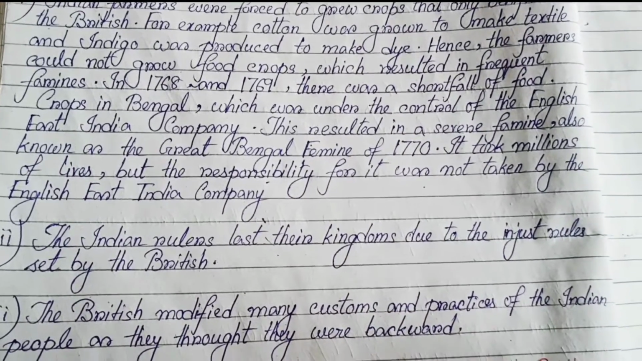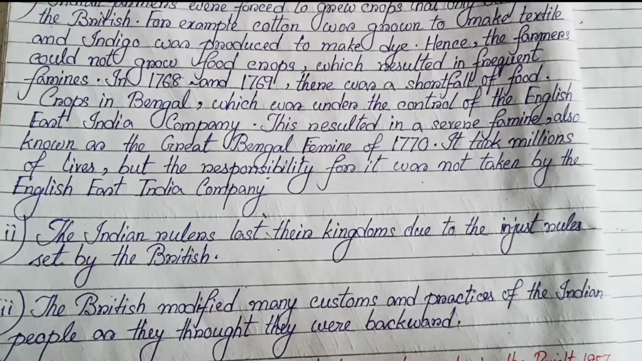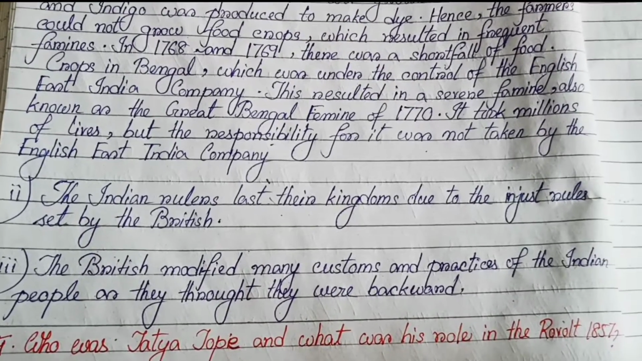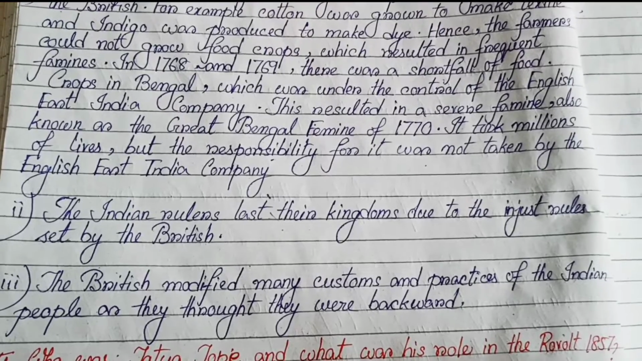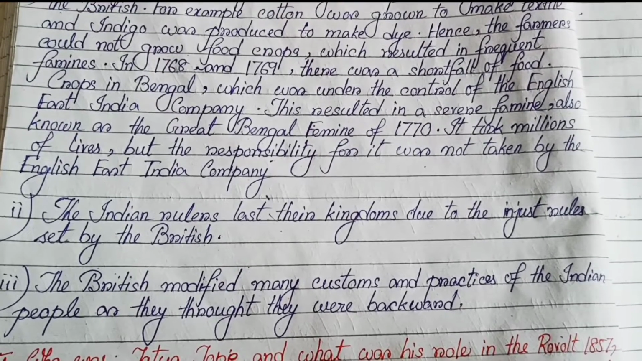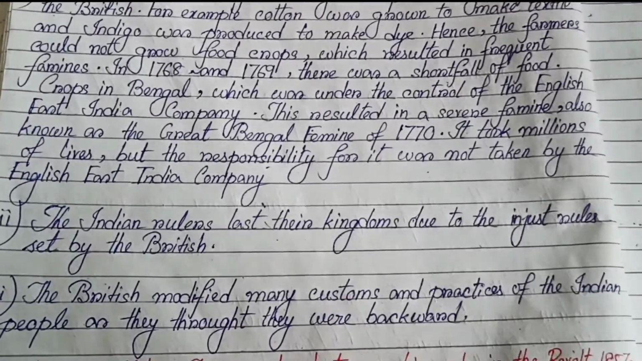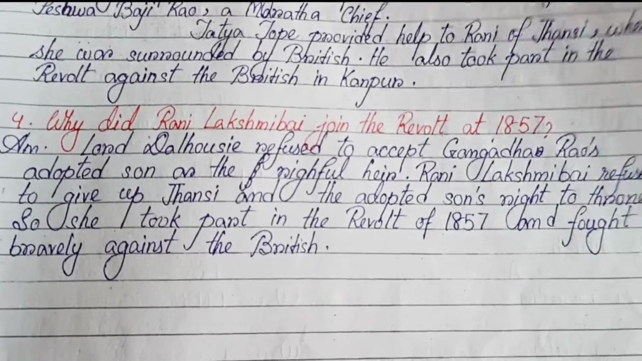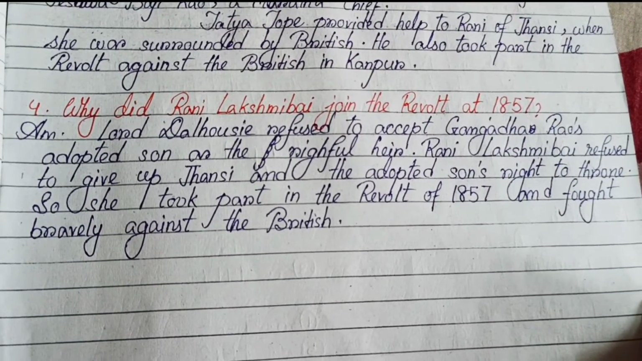Number 2, the Indian rulers lost their kingdoms due to the unjust rules set by the British. Number 3, the British modified many customs and practices of the Indian people as they thought they were backward.